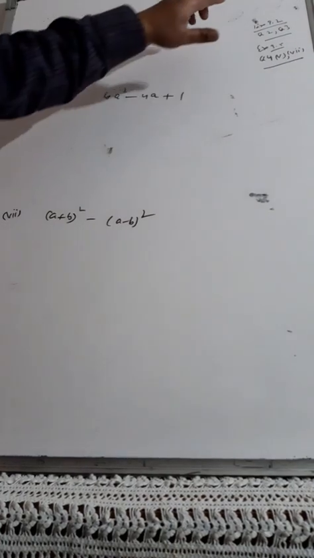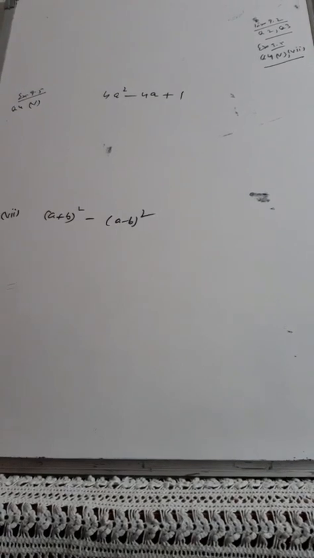Someone has asked me to do question number 2 and question number 3 of exercise 9.2. Whoever has this query, my gentle advice is to kindly go through the YouTube link properly and find out where I have solved all of question number 2 and 3. In question number 2, there are 8 parts, and in question number 3, there are 2 parts.